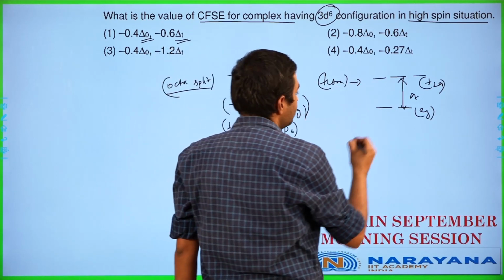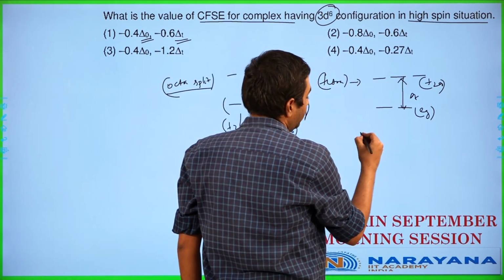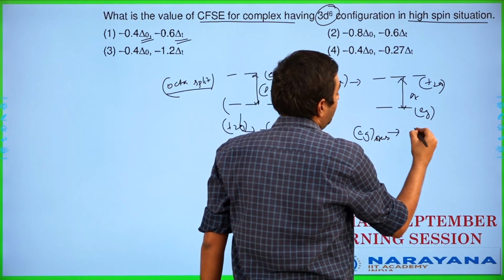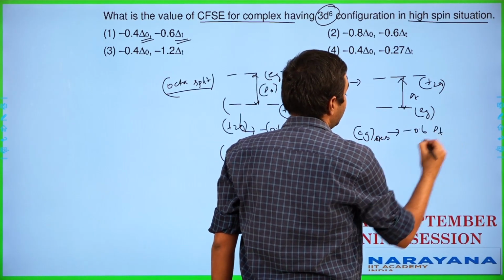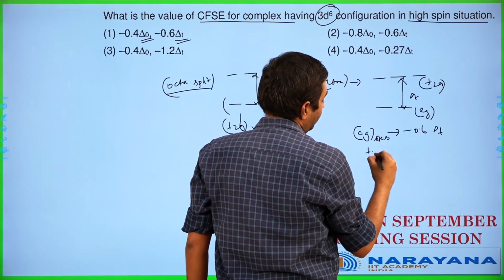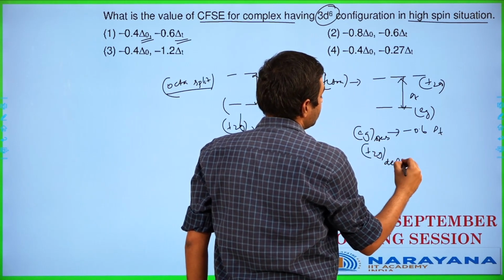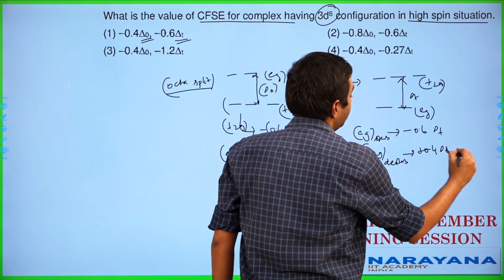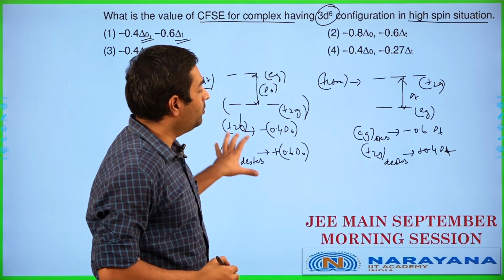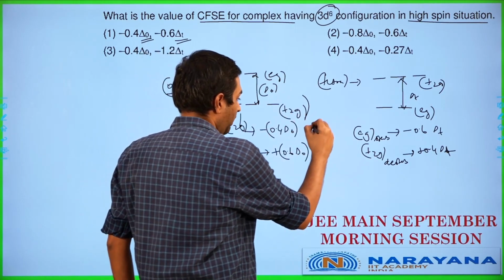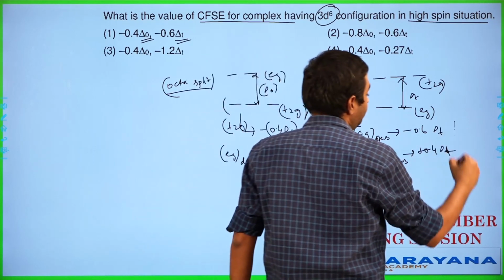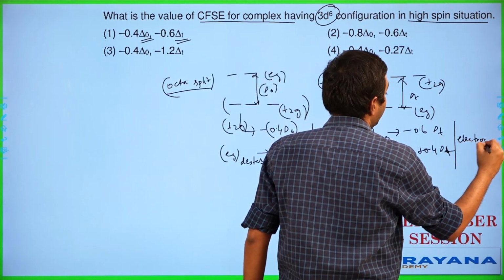Let's go for this particular case here. In this case, we are going to be having EG, which gets stabilized by a minus 0.6 times delta tetrahedral. Whereas we are going to be having T2G getting destabilized by a plus 0.4 times delta tetrahedral. So this is going to be for each electron. This is per electron. Similarly, this is also going to be per electron.